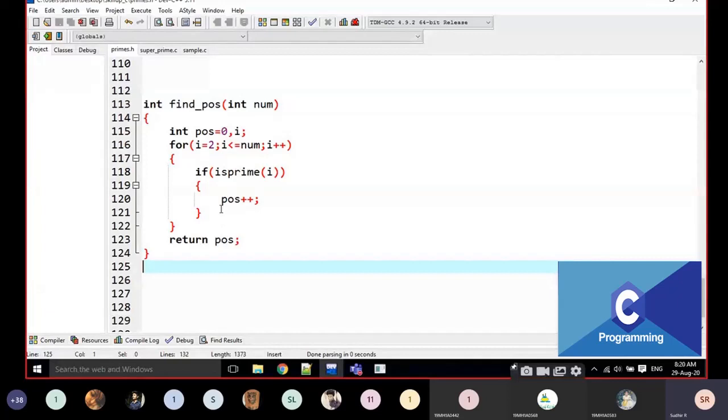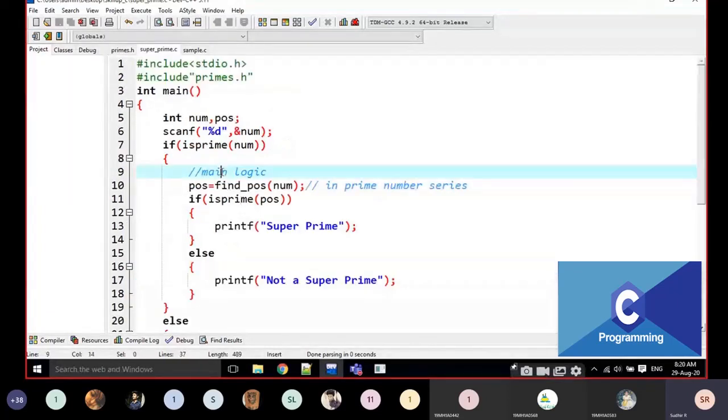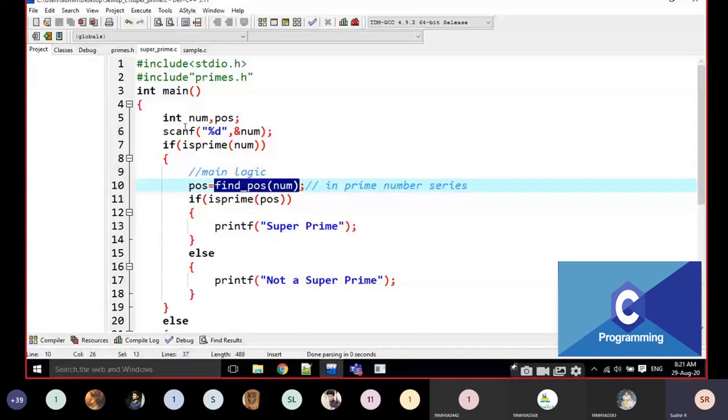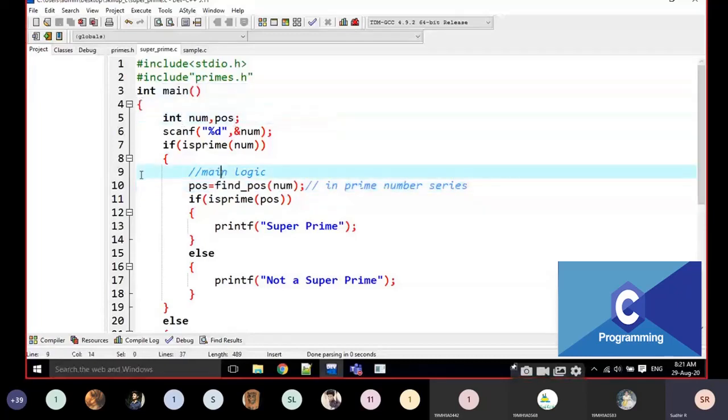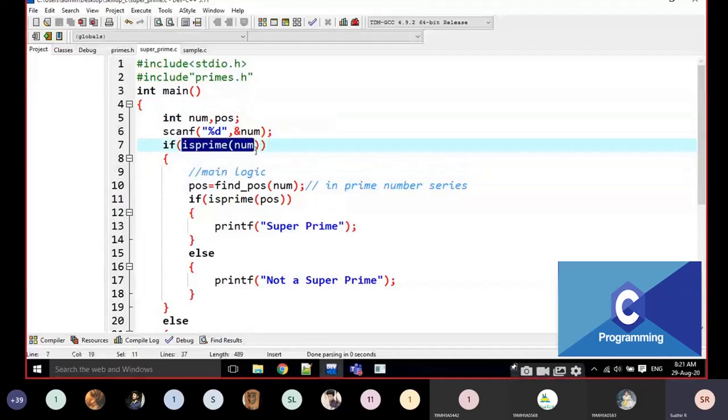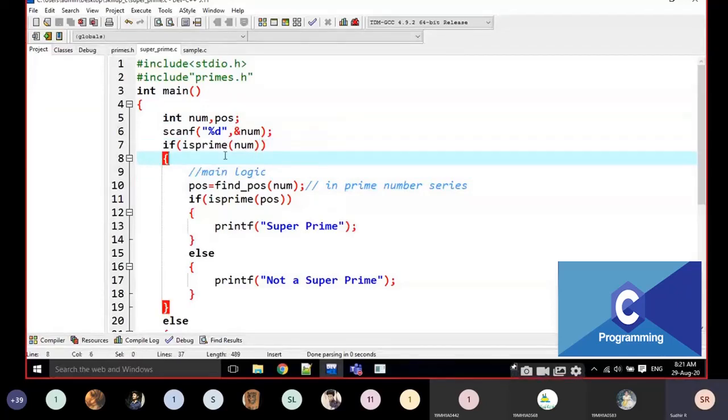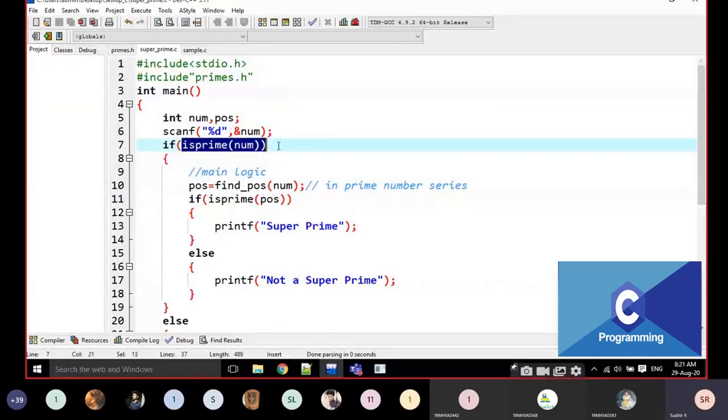Just look at here. Now, where am I calling find position of from? Which function am I in now? Anyone? I am calling find position of or is prime of. For example, I am going to call is prime of. In which function am I? Students? The main function.